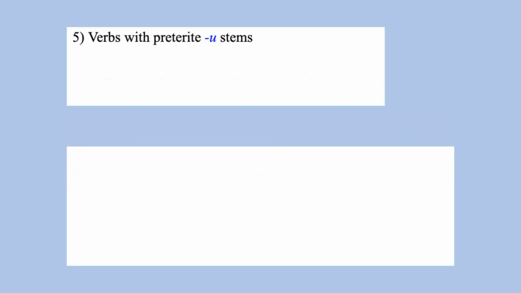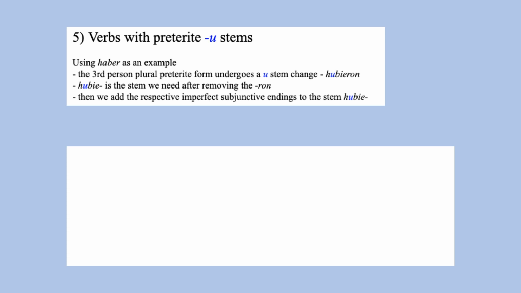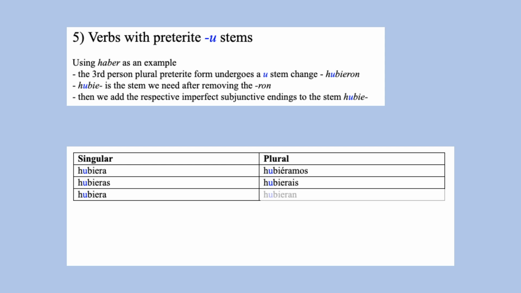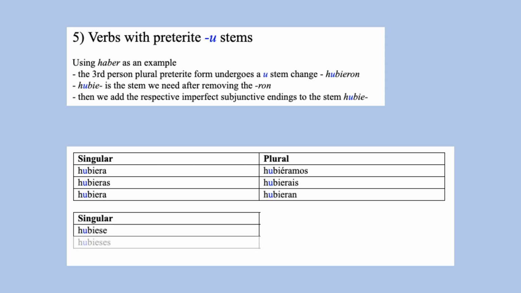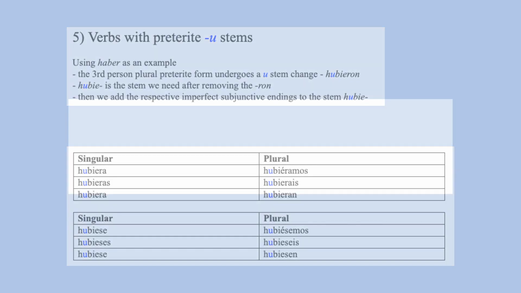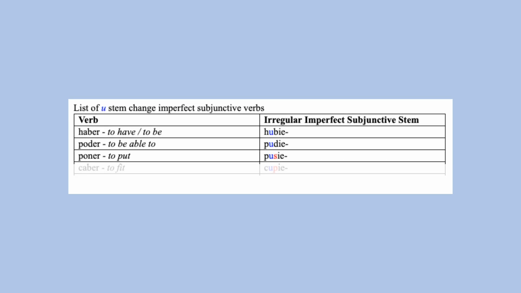For preterite U stem change verbs using haber as an example, its third person plural preterite form is hubieron. We remove the ron and obtain the stem hubie, to which we add the imperfect subjunctive endings. Hubiera, hubieras, hubiera, hubiéramos, hubierais, hubieran. Hubiese, hubieses, hubiese, hubiésemos, hubieseis, hubiesen. These are the imperfect subjunctive stems for preterite U stem change verbs.